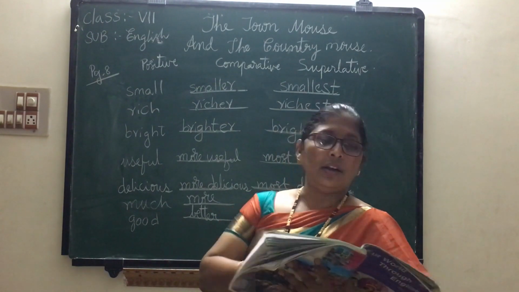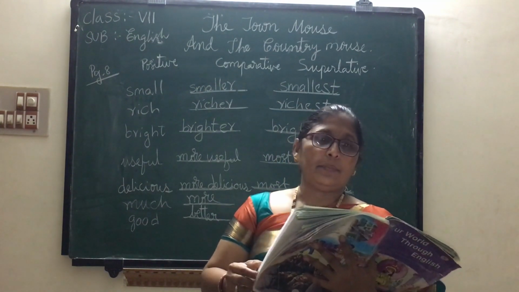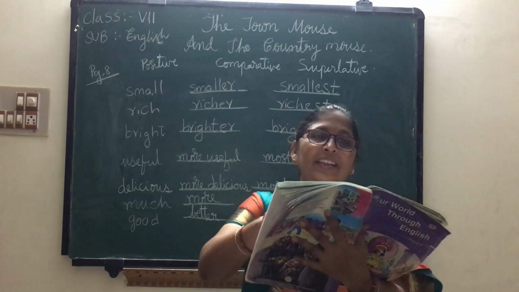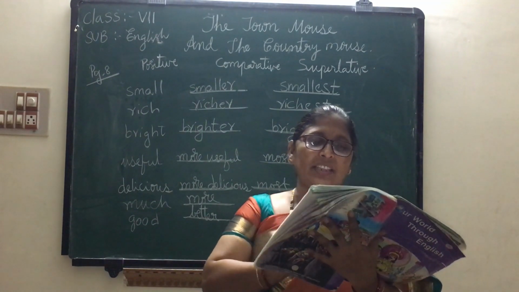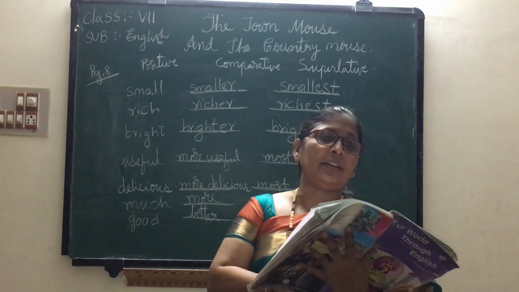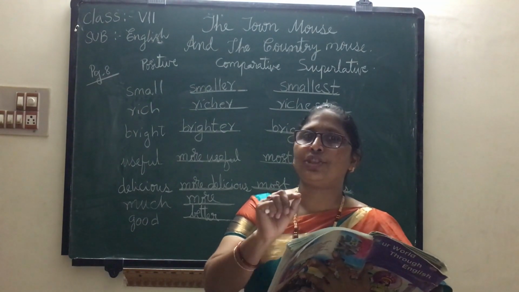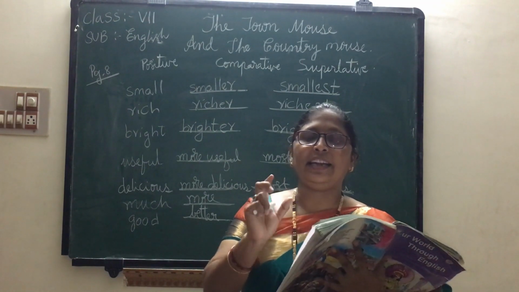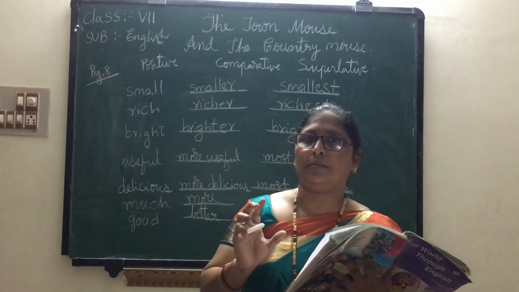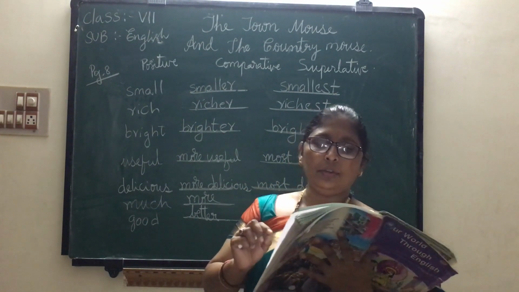What is the homework? Page number 7: question number 2, question number 3, and the vocabulary part, first question and third question. That is very simple homework. Just put tick marks and later write in the compound word form. You should do it, children. Understood?